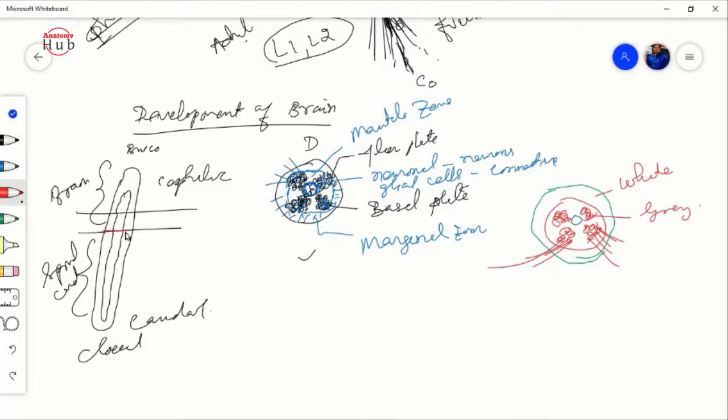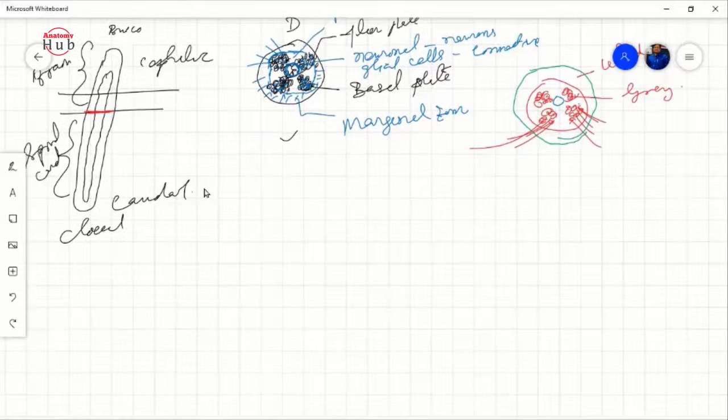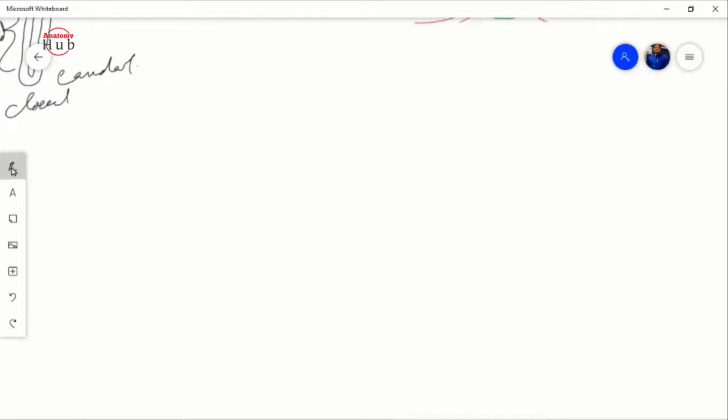Now we'll just go upward, above the spinal cord. At this level, just above that, this is the brain part of the neural tube. So how will this brain part of the neural tube develop? I will first say something about that, then we'll proceed to what structures are forming inside the brain, right?